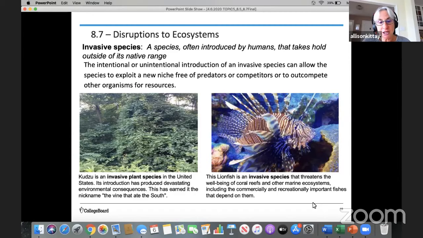But its introduction has produced devastating environmental consequences. This has earned it the nickname of the vine that ate the South. And another example is a lionfish, and it threatens the well-being of coral reefs and other marine ecosystems, including the commercially and recreationally important fishes that depend on them. So it can impact humans' enjoyment, recreationally speaking, and then perhaps our food supply because the lionfish outcompetes those species.